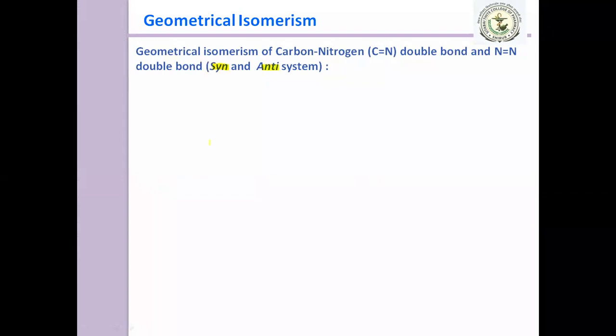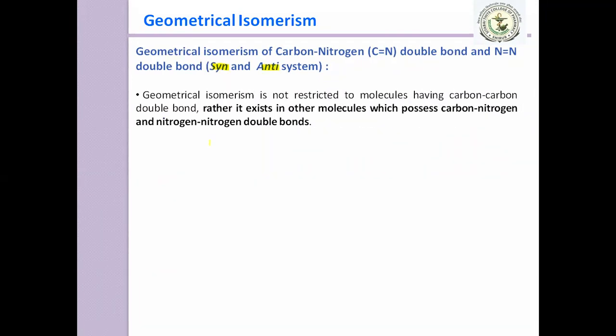So here we discuss that geometrical isomerism is not restricted to molecules having a carbon-carbon double bond. Rather, it can also exist in other molecules which possess carbon-nitrogen and nitrogen-nitrogen double bonds.